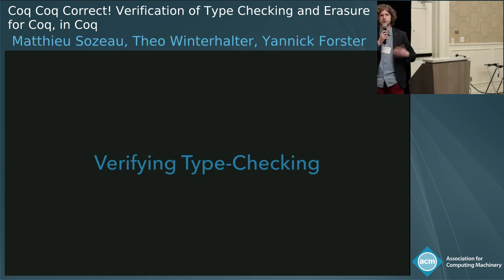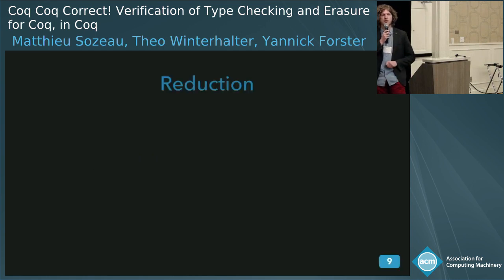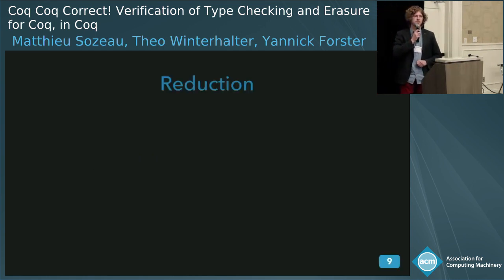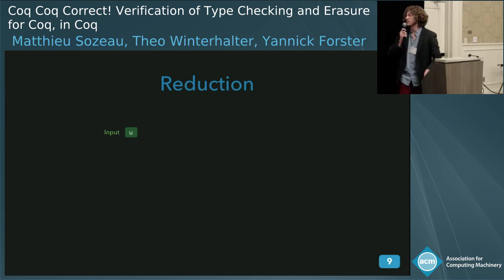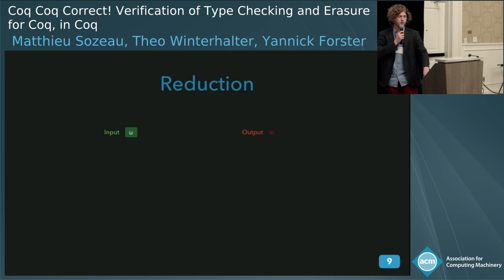So what you want to do first is to be able to define a notion of reduction. And you might assume that this is something that's going to be easy since we assumed strong normalization, but it's not. So basically we want to take some input term u and output some v that is a reduct of it. Okay.